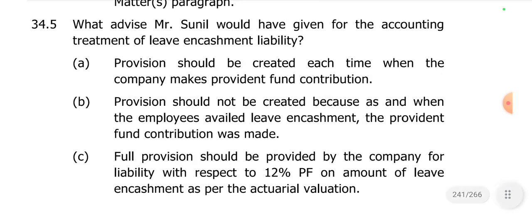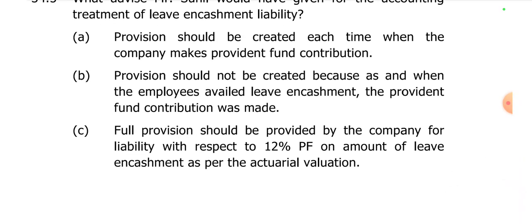What advice would Mr. Sunil have given for the accounting treatment of leave encashment liability? So it's as simple as that. You need to provide a full provision amounting to 12% of PF. Okay. So option C, full provision should be provided by the company for liability with respect to 12% PF on the amount of leave encashment as per the actuarial valuation. So it's a straightforward question. It is not like whenever the employee utilizes it, you are making a provision for it. It is not like that. You need to create an entire provision, whether it is availed or encashed by your employee. So option C is the correct option.